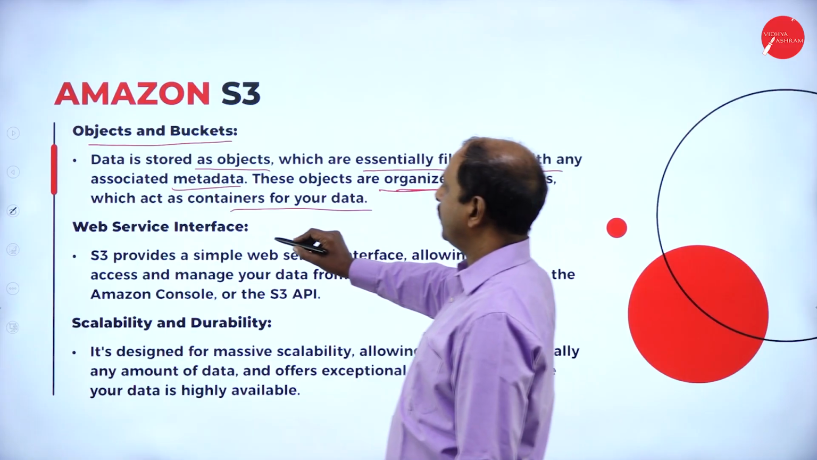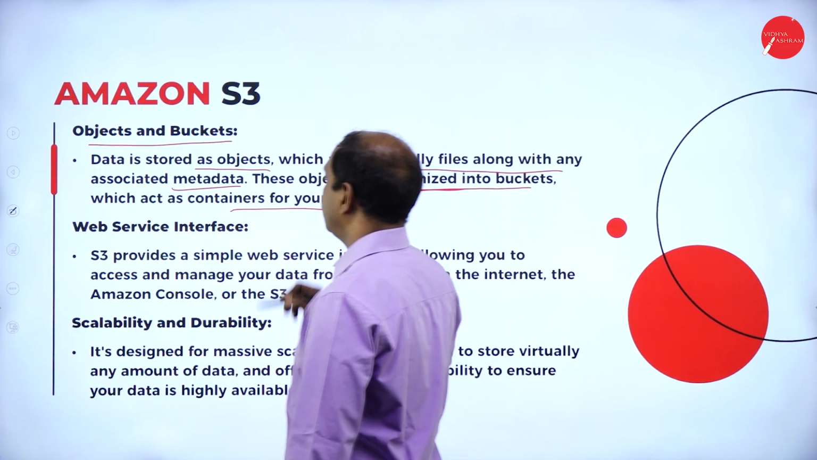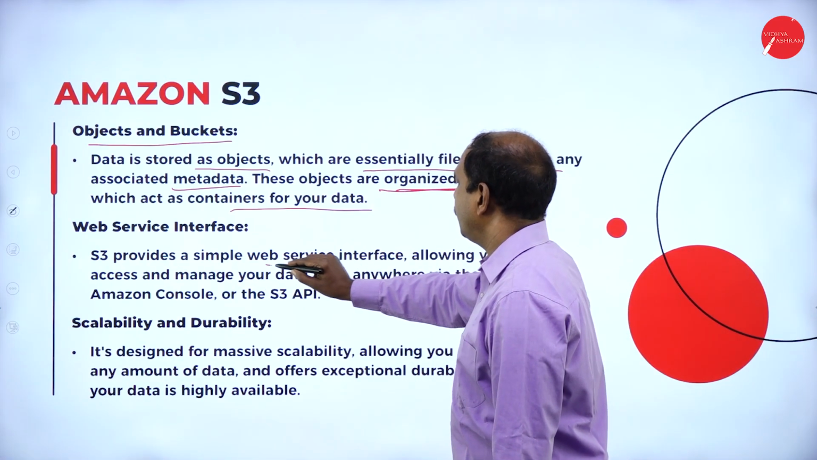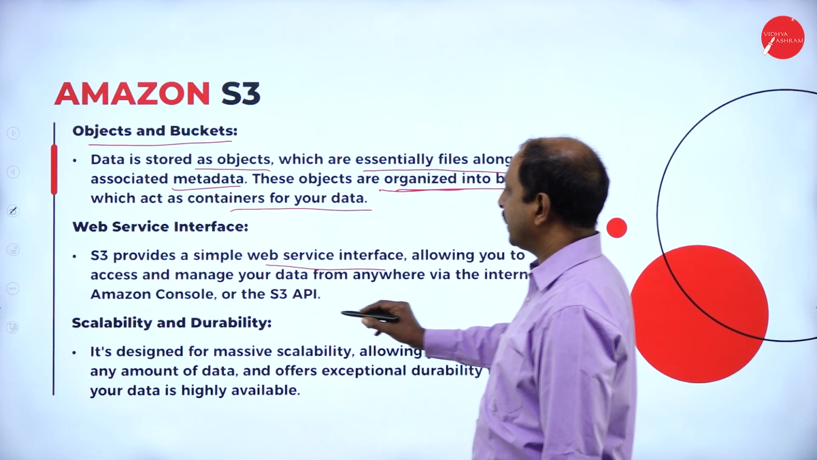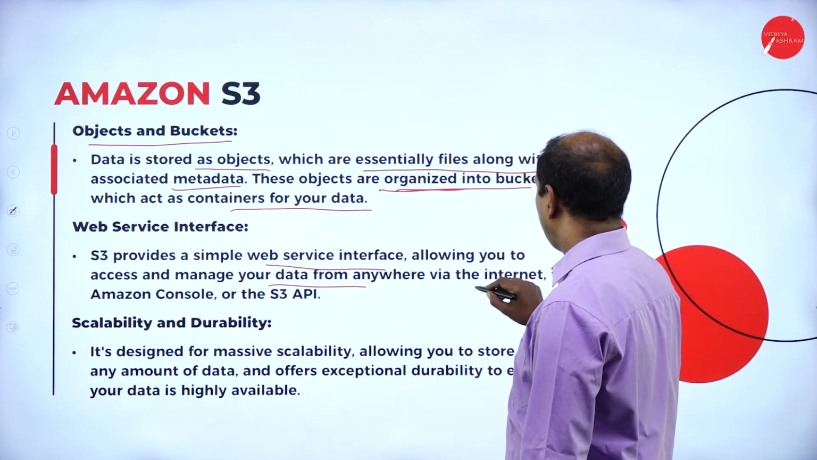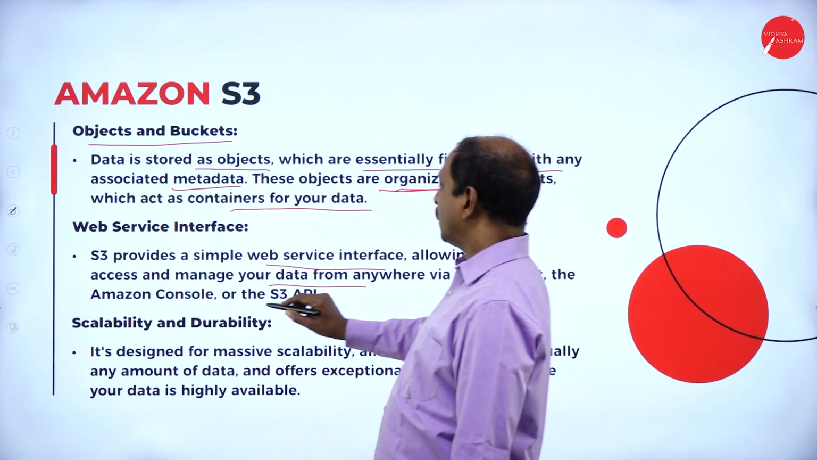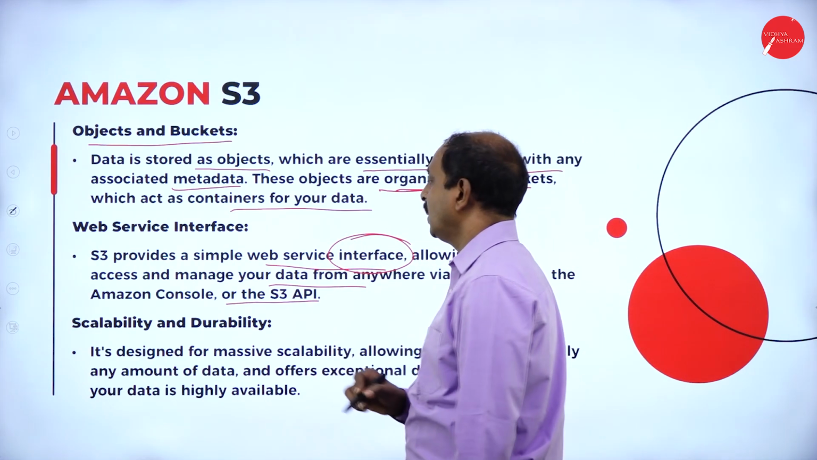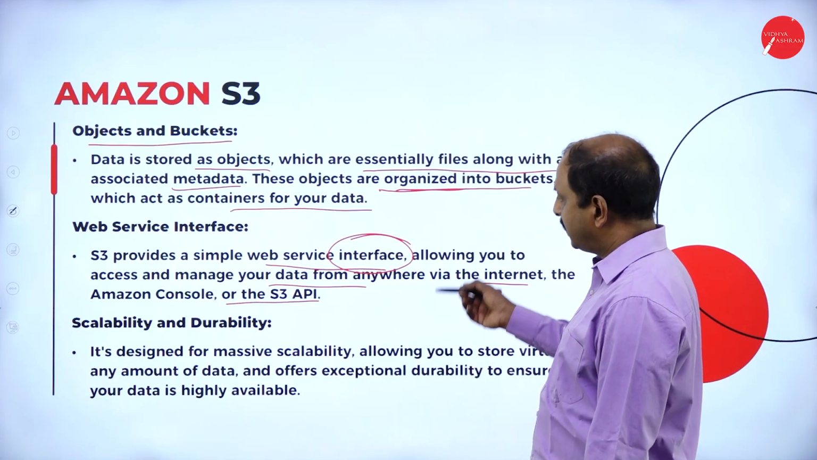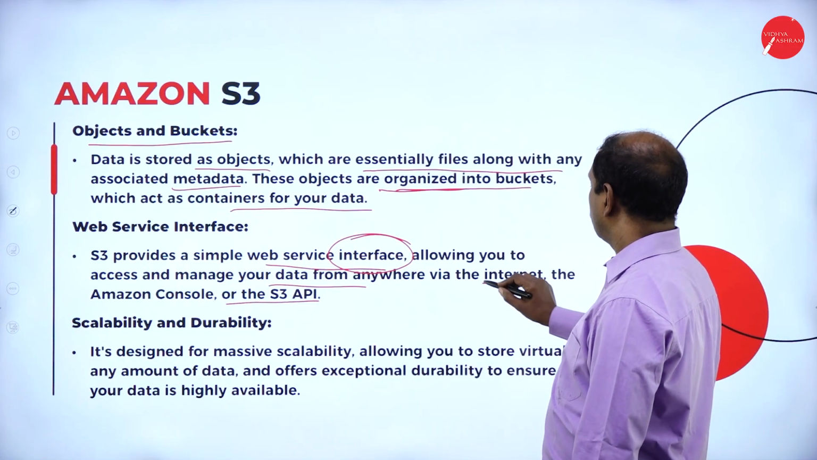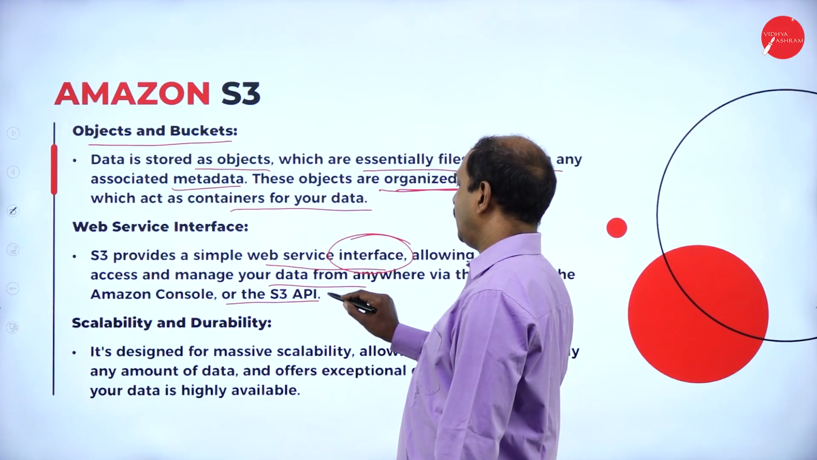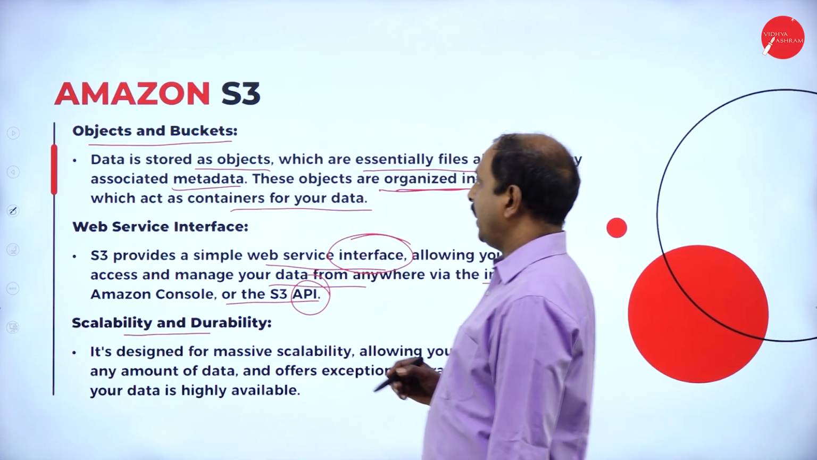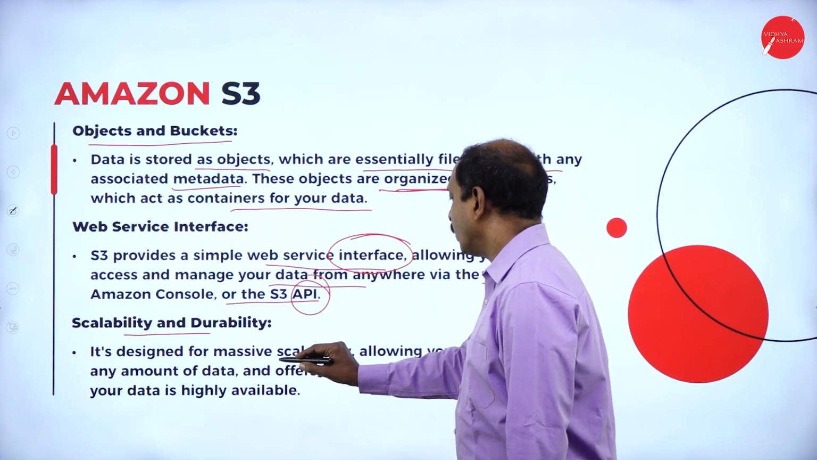And here, web service interface. Next one is what is web service interface. This provides web service interfaces allowing you to access and manage your data from anywhere via the internet, the Amazon console or S3 API. So it is going to provide interfaces so that users can access and retrieve the data through the internet from different APIs or interfaces.